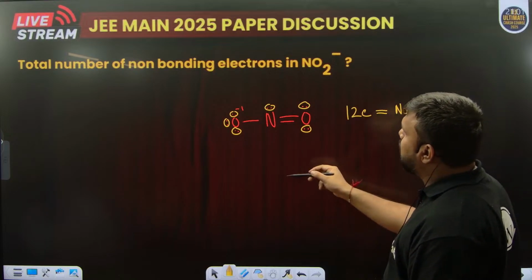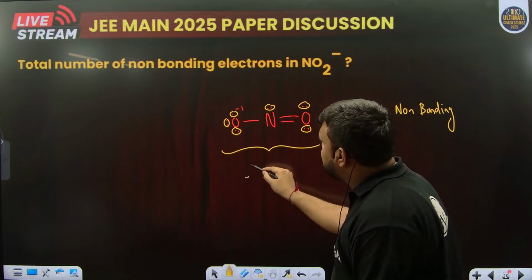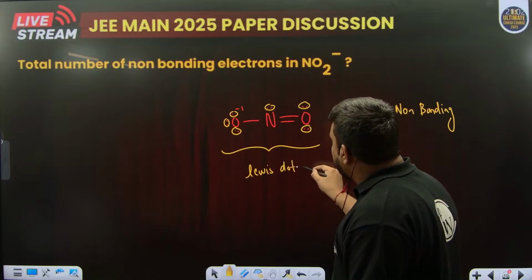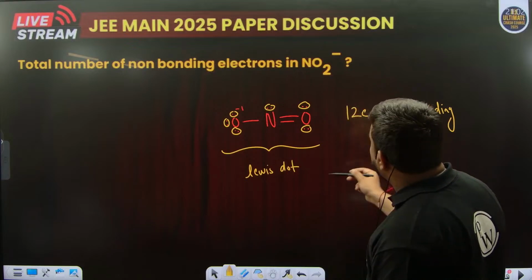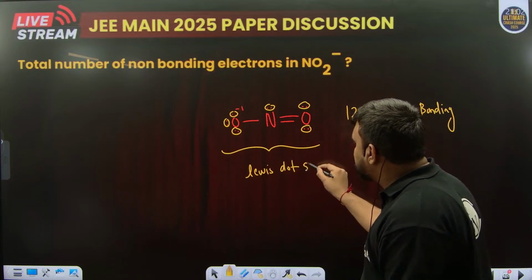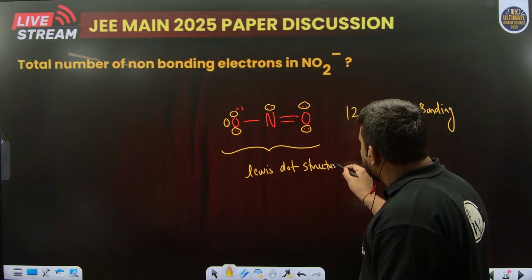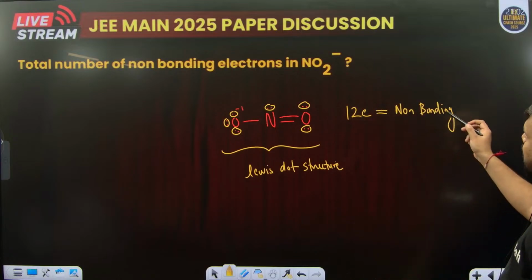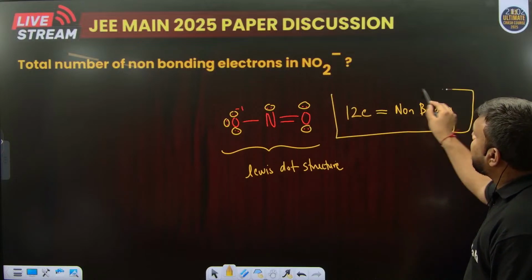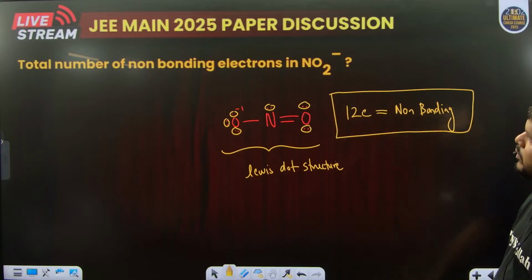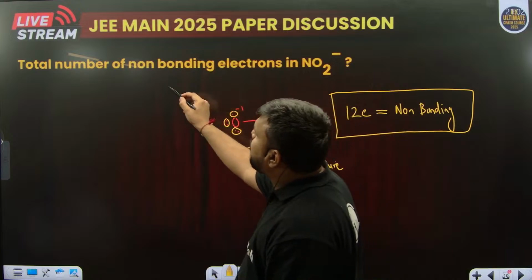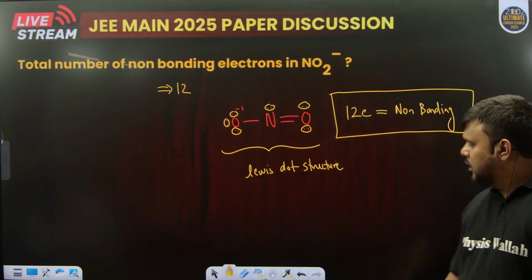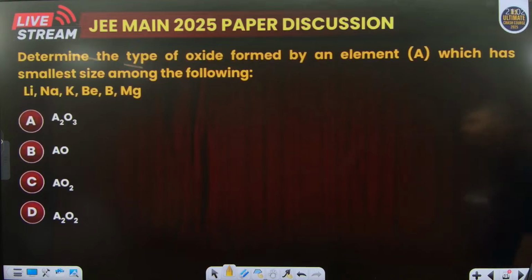Simply by looking at this Lewis dot structure, we can see that we have a total of 12 electrons in non-bonding. The Lewis dot structure is very important here. It is an integer type question, and we have got the answer as 12. So let us see the next question.